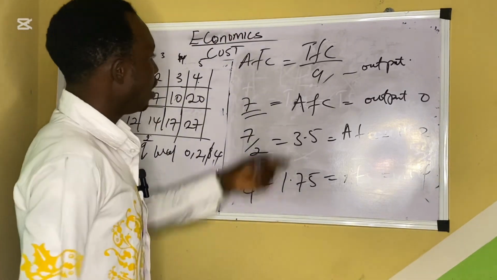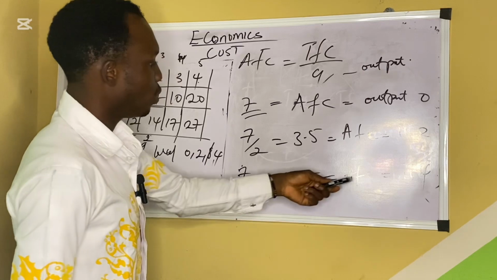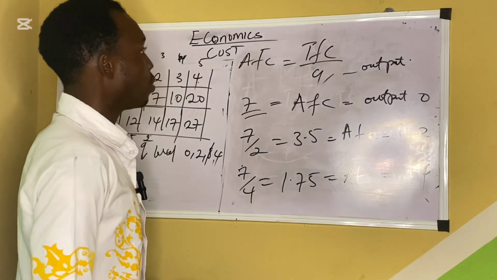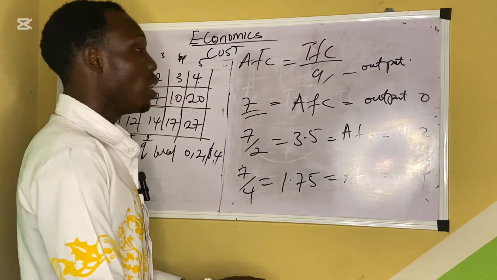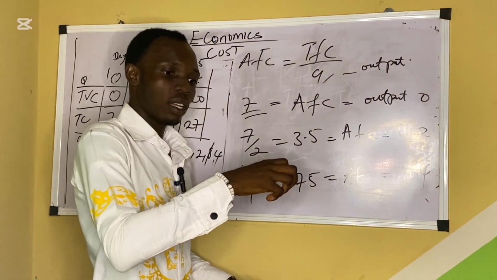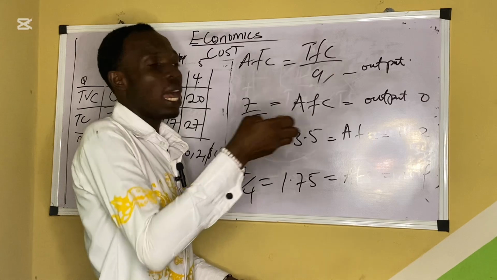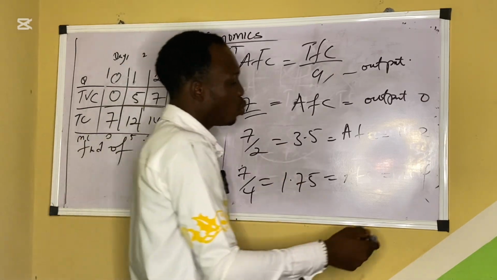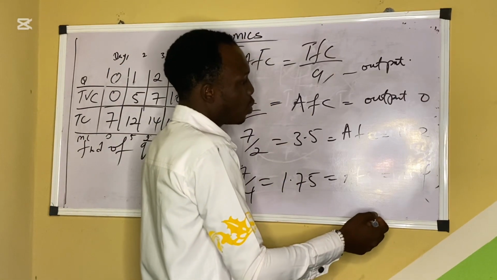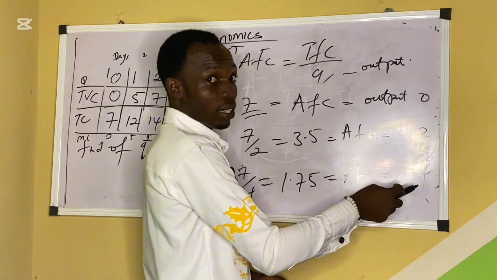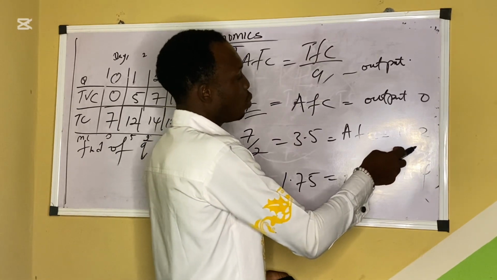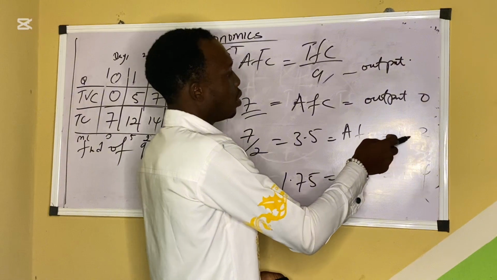Now you see this AFC, average fixed cost, I've explained that before. Average fixed cost is the unit: from that 7 that we have, how much will it take to produce 4 bags, how much will it take to produce 2 bags, how much will it take when there is only 0.